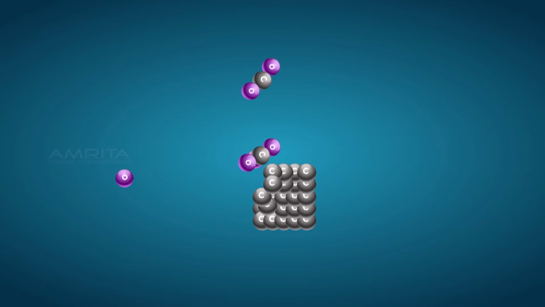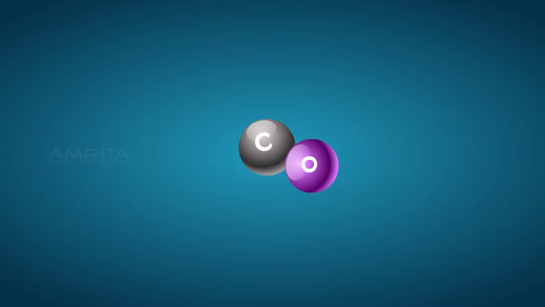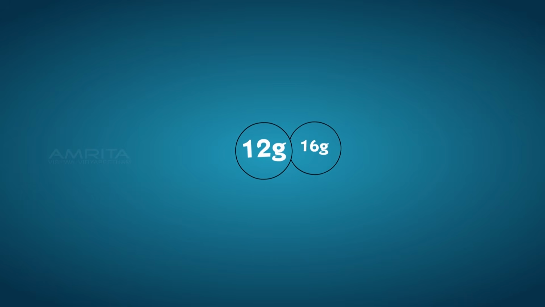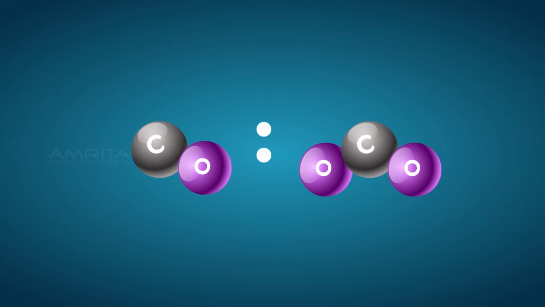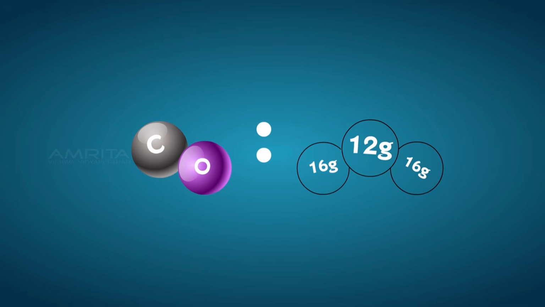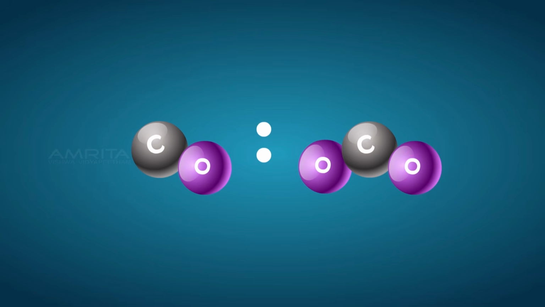Carbon combines with high concentration of oxygen to form carbon dioxide and low concentration of oxygen to form carbon monoxide. In carbon monoxide, 12 parts of mass of carbon combines with 16 parts of mass of oxygen. In carbon dioxide, 12 parts by mass of carbon combines with 32 parts by mass of oxygen. The ratio of the masses of oxygen that combine with a fixed mass of carbon is 16:32 or 1:2.